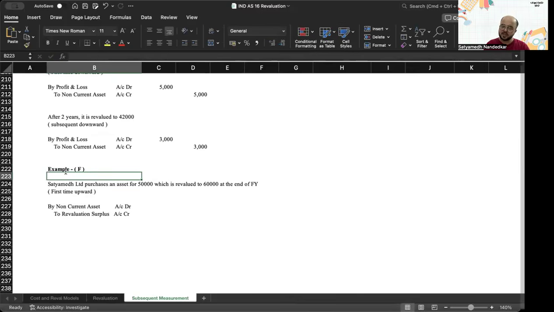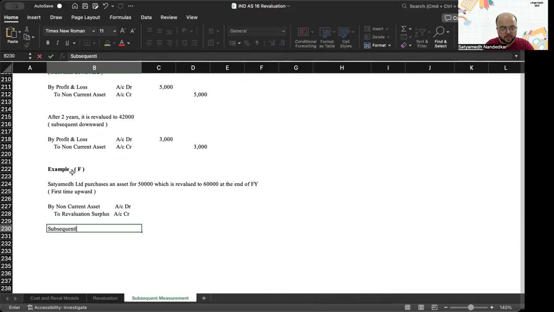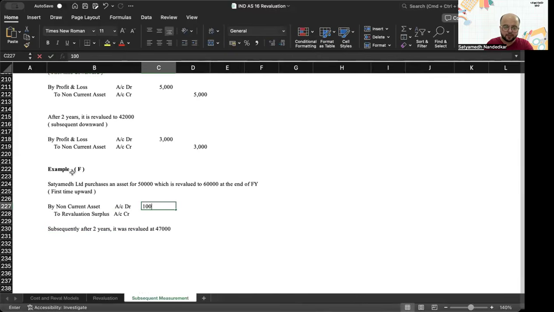Satyamed Limited purchases an asset for 50, which is revalued to 60 at the end of year 5, first time upward. Subsequently, after 2 years, it was revalued at 47,000. Okay, so what is the downward revaluation?